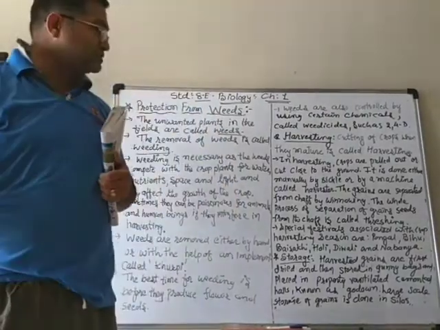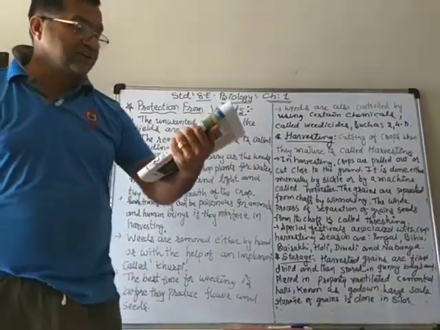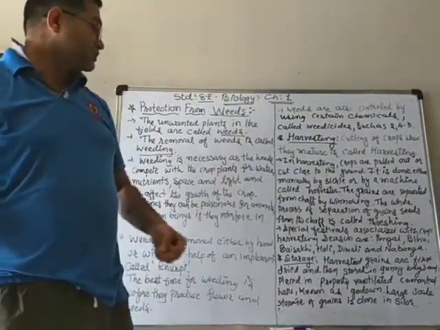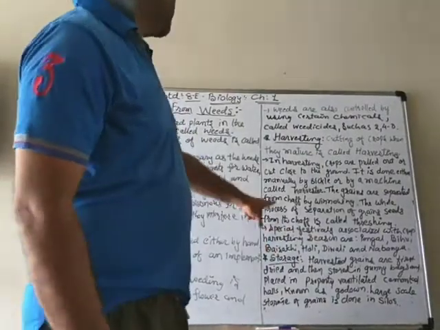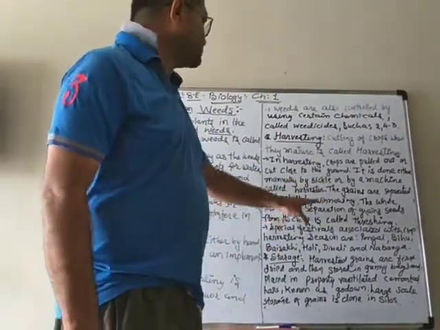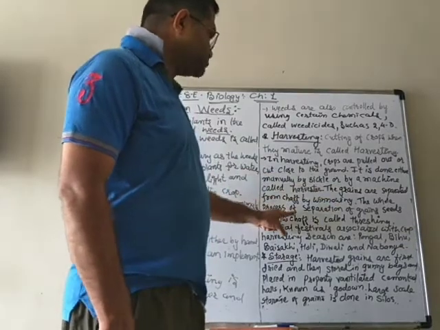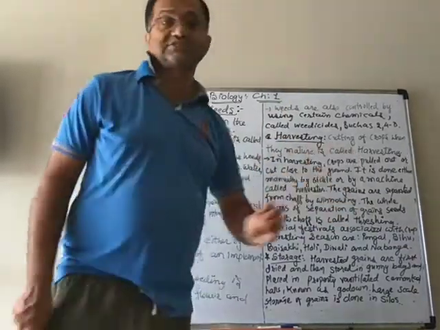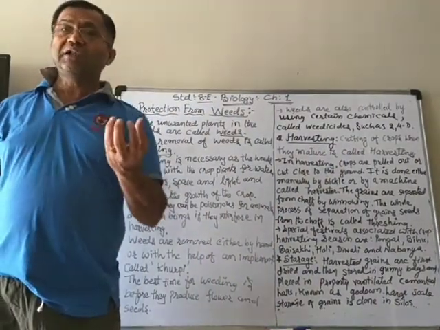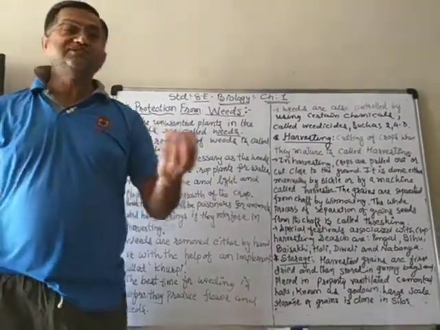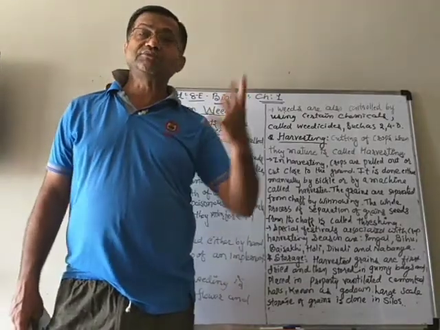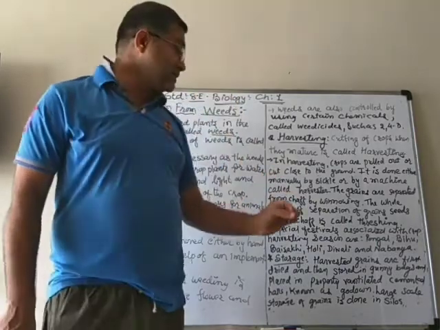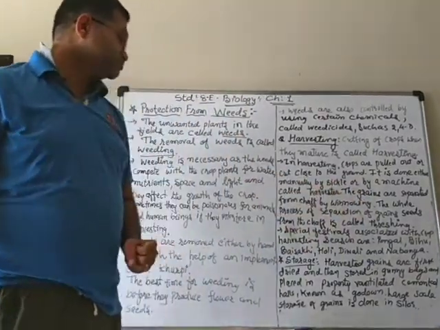And sometimes we have to do the threshing. Threshing means, what is the meaning of threshing? So here we write down that the grains are separated by winnowing. The whole process of separation of grain seeds from the chaff is called threshing. So finally, we separate the grains from the chaff. That whole process is known as threshing.